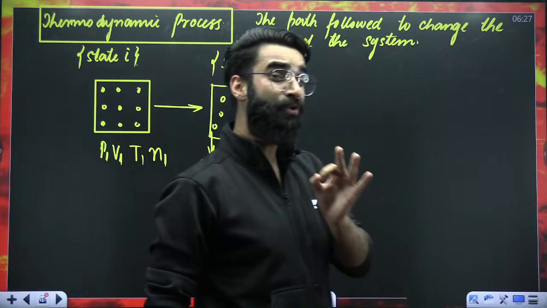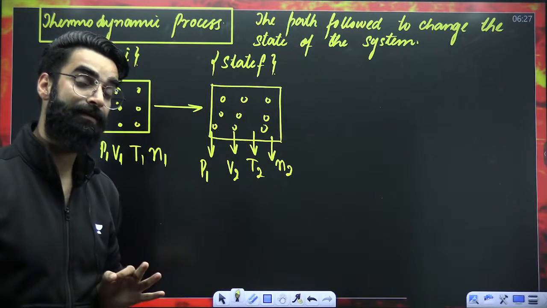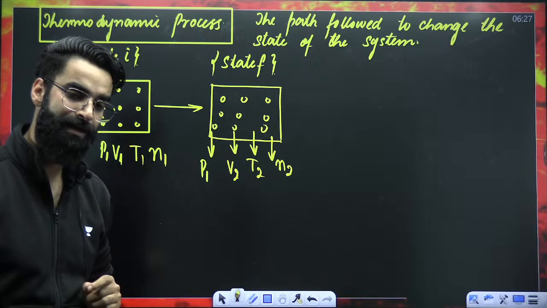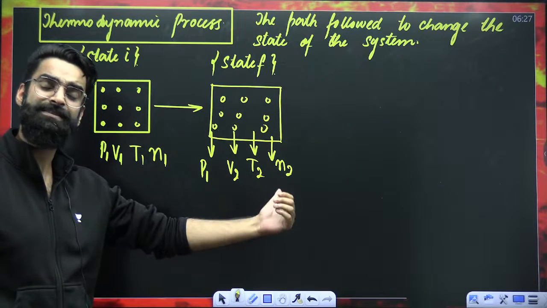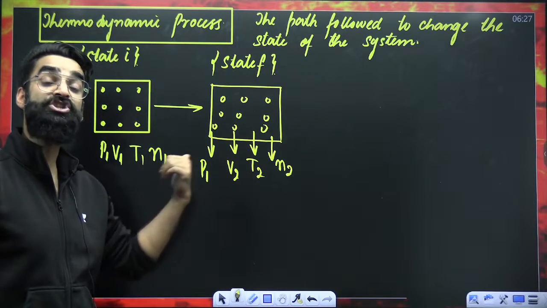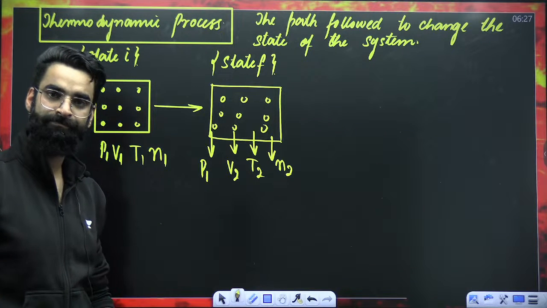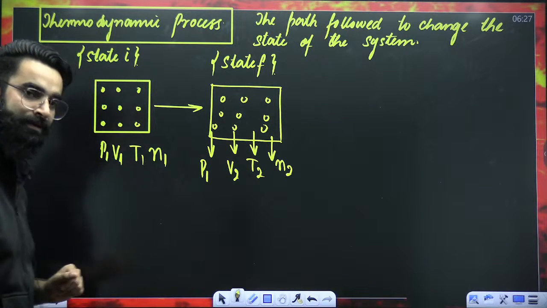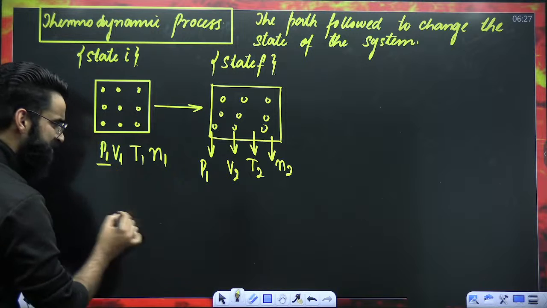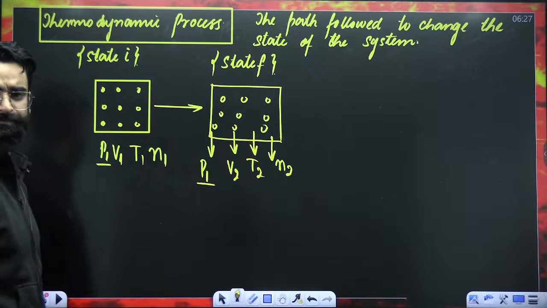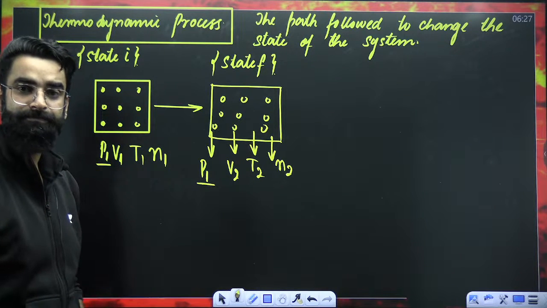My dear students, if you analyze one simple thing: did I change the state of the system? Yes, I changed the state of the system. But the pressure of the gas initially was P1, and finally also it's P1. What does that mean?